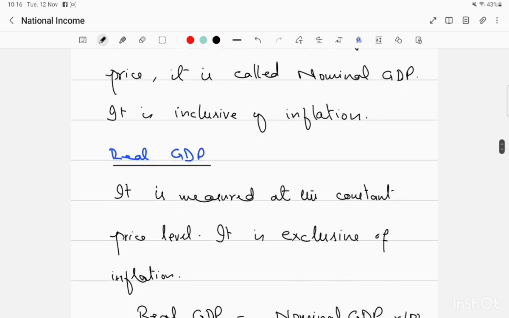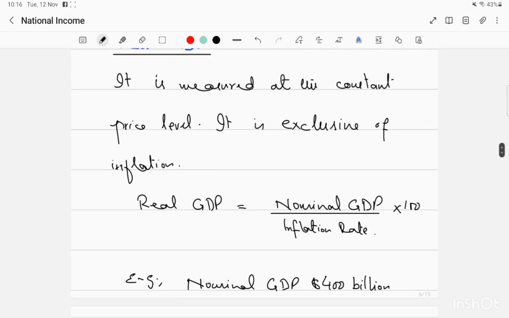So what is real GDP? Real GDP means it is measured at the constant price level. It is exclusive of inflation. Now, how to get the real value of GDP out of the nominal GDP? If we have the nominal GDP value divided by the rate of inflation index and multiplied by 100, you will get the real GDP value.